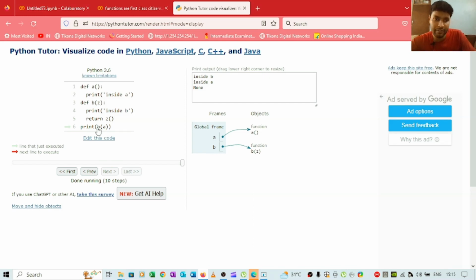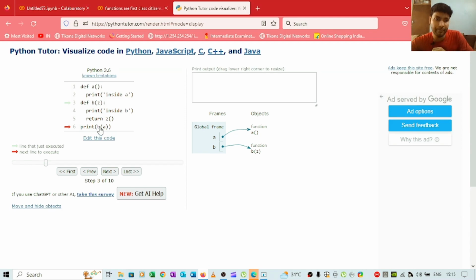So I will again explain this piece of code, because sometimes if you see this kind of code snippet, it gets confusing. So initially it checks there is a function a, and then we have a function b. So I will show you guys from the beginning only. We have a function a, then we have a function b, and then we are printing function b.